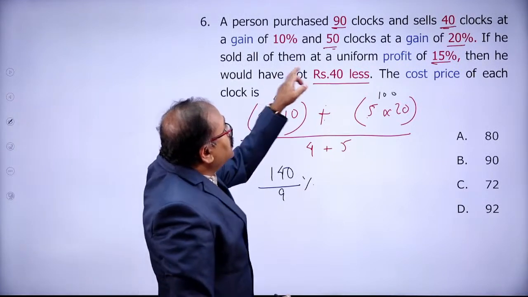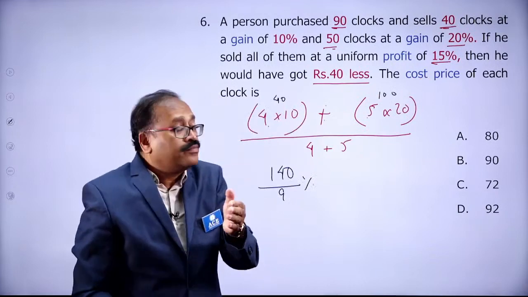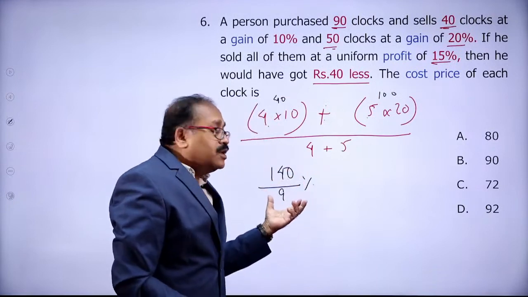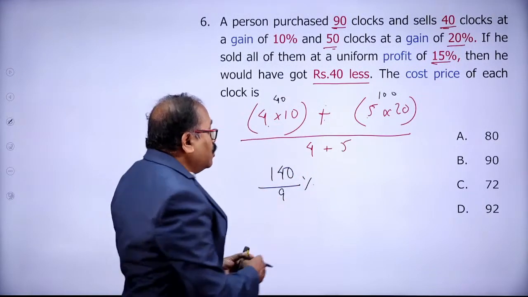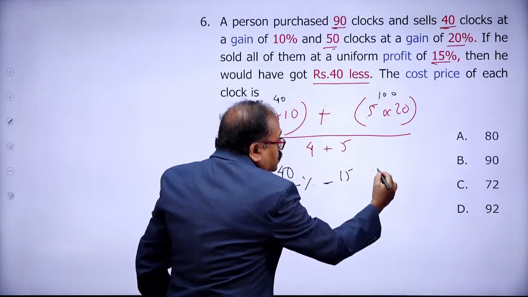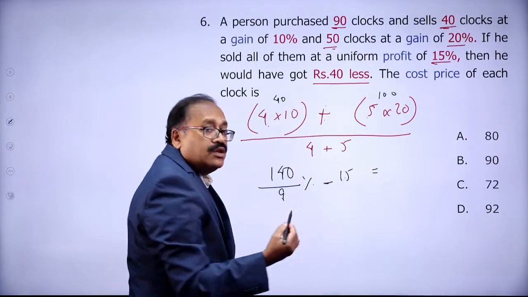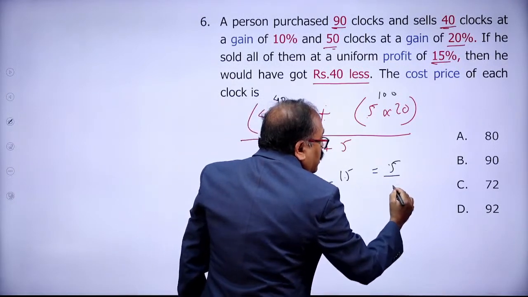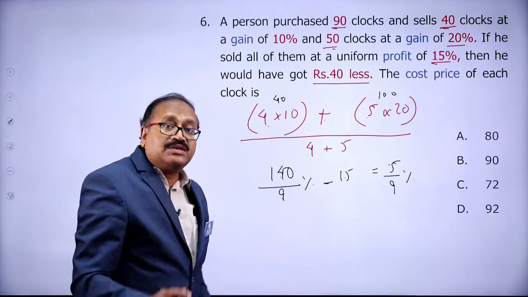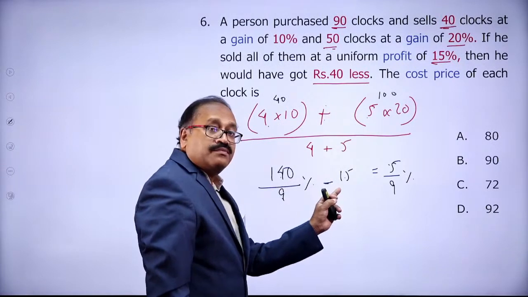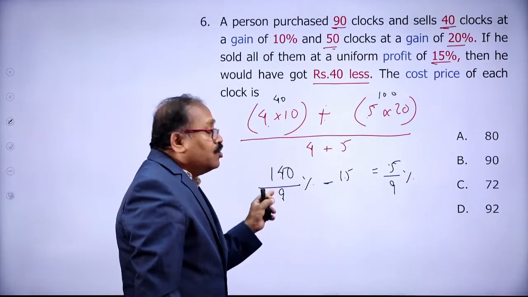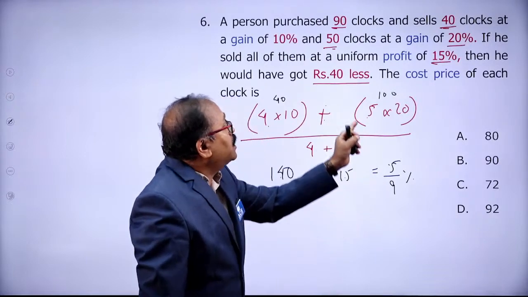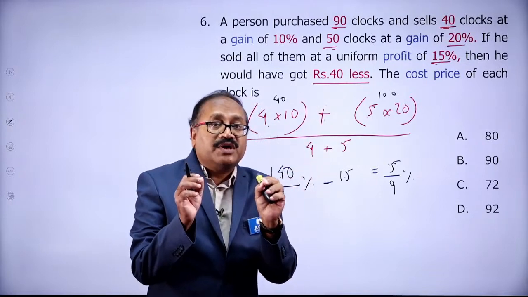In the second case, if he sells all the items at 15% profit, he will get 40 less. That means 15% is less than 140 by 9%. So how much less? Minus 15: 9 times 15 is 135. So 140 minus 135 is 5 by 9. This 15% is 5 by 9% less than the overall profit percentage in the first condition. Now this much is less, and how much money is less? 40 rupees is less.